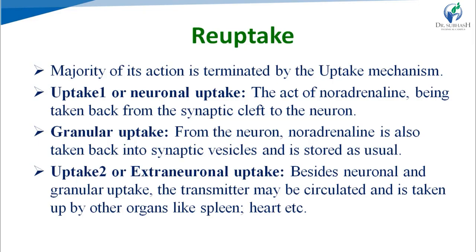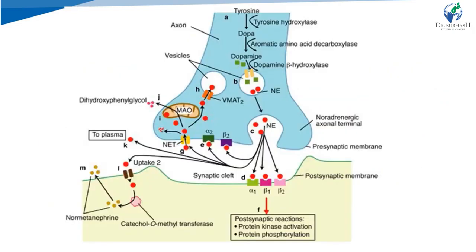In uptake 2, extraneuronal uptake, the catecholamines circulate and are taken up by other organs like the spleen and heart. So it is known as extraneuronal uptake. Here the neurochemistry of catecholamines is summarized. See, tyrosine, dopamine, then noradrenaline, then it is transported with the help of VMAT2, right? This is the biosynthesis.